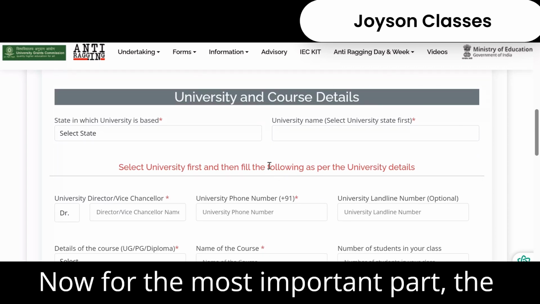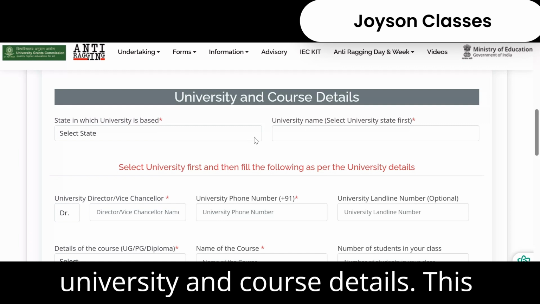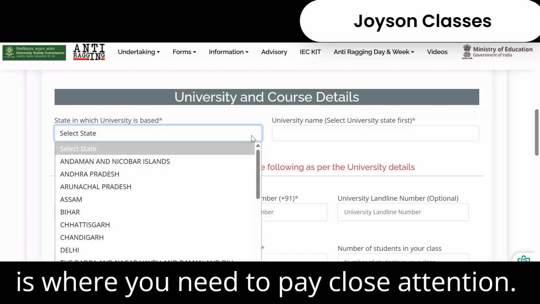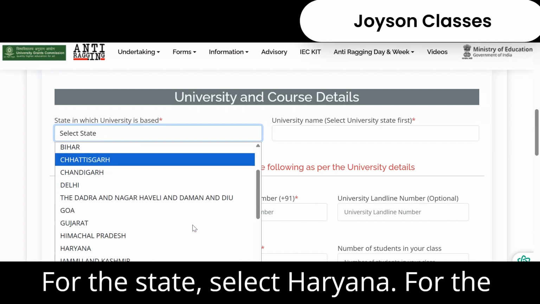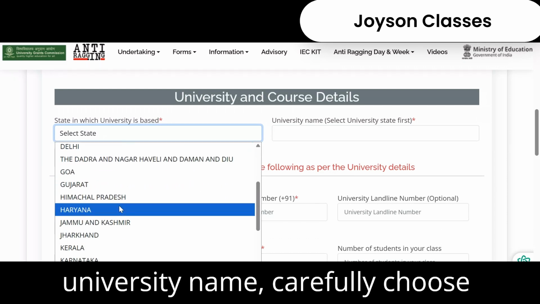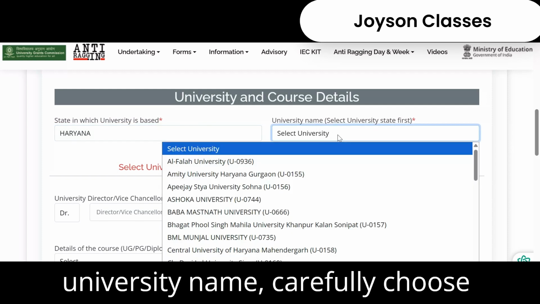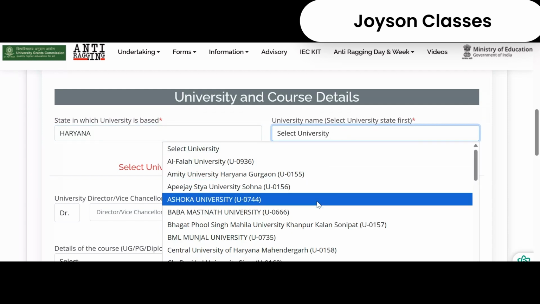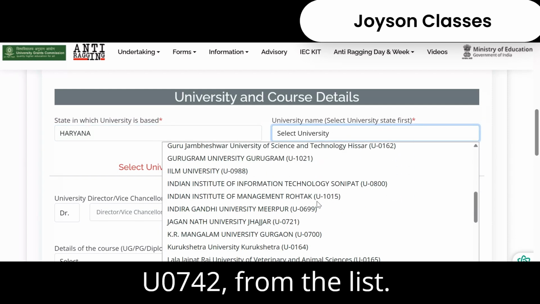Now for the most important part, the university and course details. This is where you need to pay close attention. For the state, select Haryana. For the university name, carefully choose MVN University Palwal, U0742, from the list.